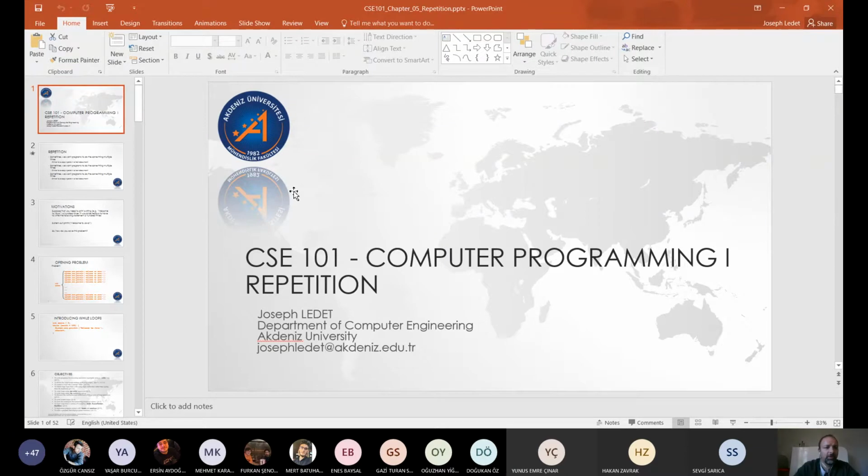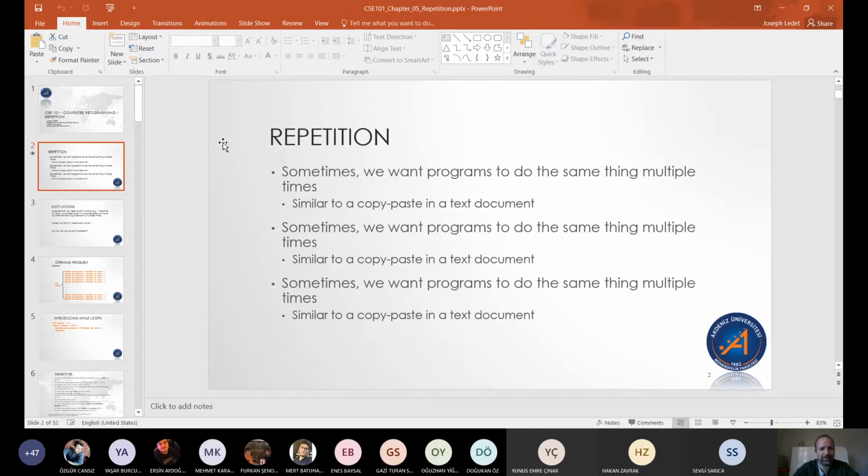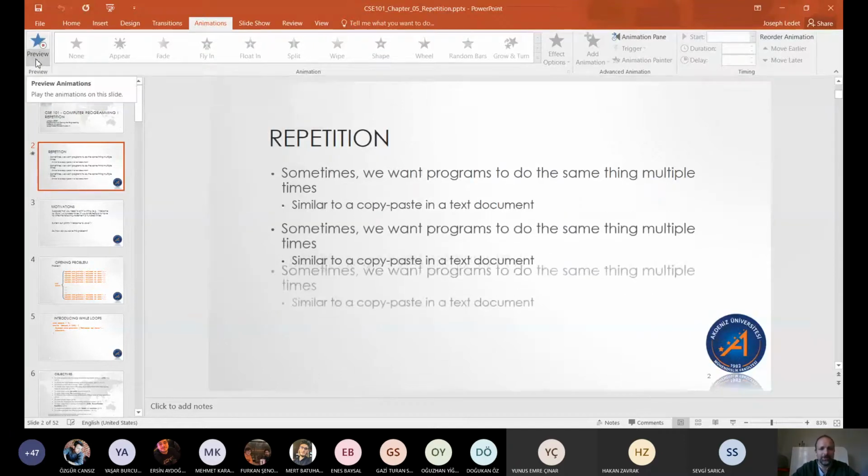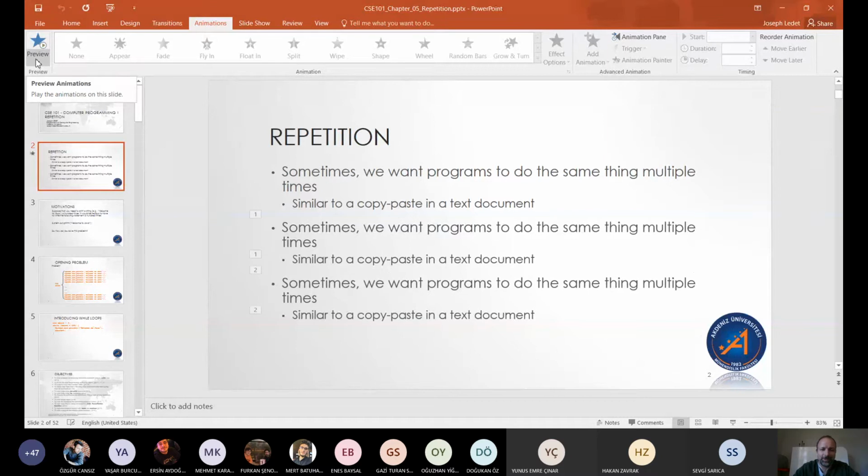All right, so normally what would happen here is, I'd have this nice graphic here where it would show this fun animation. As I would click, the new message would come up. Sometimes we want programs to do the same thing multiple times, similar to a copy and paste in a text document.